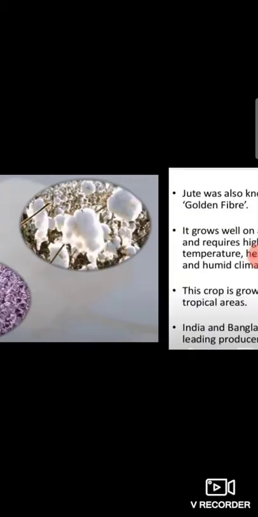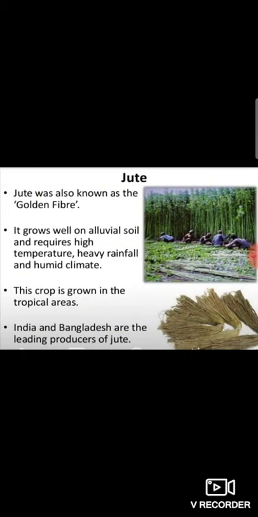Now, jute. Jute is also known as the golden fiber, due to its yellow color and the valuable foreign exchange it earns through export. It grows well on alluvial soil and requires high temperature, heavy rainfall, and humid climate. This crop is grown in tropical areas. India and Bangladesh are the leading producers of jute. In India, jute mainly grows in West Bengal, Jharkhand, Bihar, Assam, Meghalaya, and Odisha.